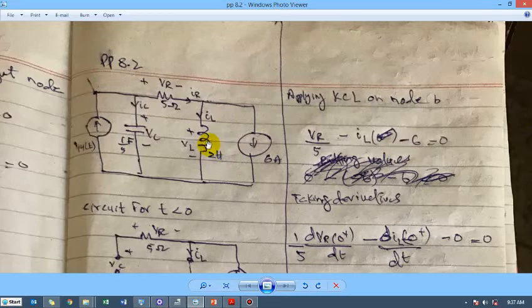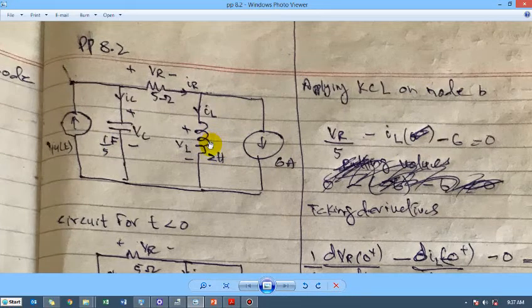Okay, this will be quite helpful. This zoom level will be quite helpful for those who are watching these videos on mobile phones, because the screen is very small there. So this level of zoom is really required. For PC users, they can go with smaller levels of zoom. So this is problem number 8.2, and this is the circuit.